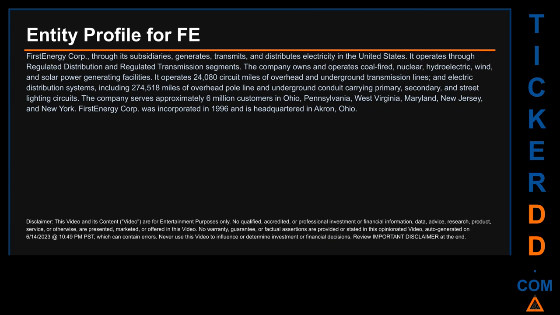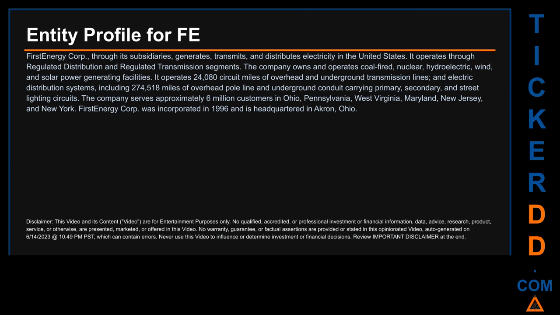I searched the public web to find information about the company that is behind this ticker. Here's what I found. First Energy Corp., through its subsidiaries, generates, transmits, and distributes electricity in the United States. It operates through regulated distribution and regulated transmission segments. The company owns and operates coal-fired, nuclear, hydroelectric, wind, and solar power generating facilities.